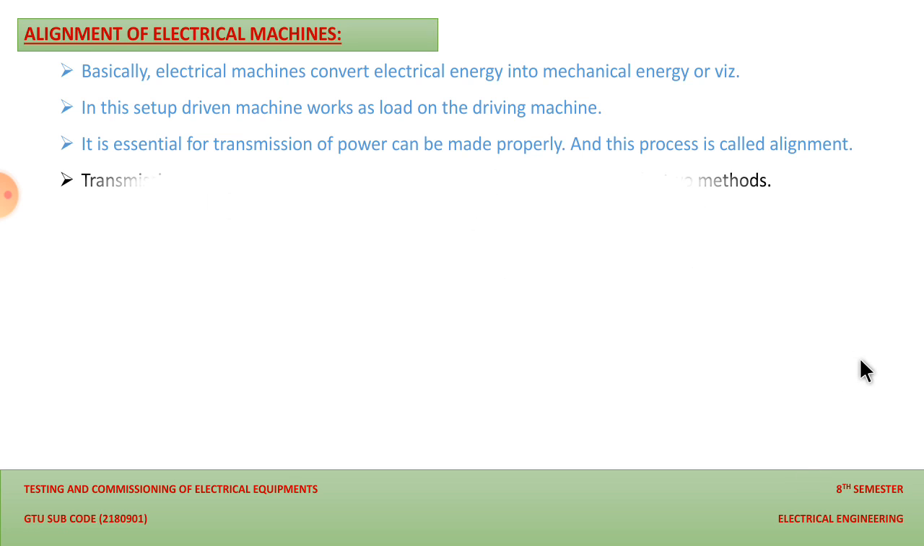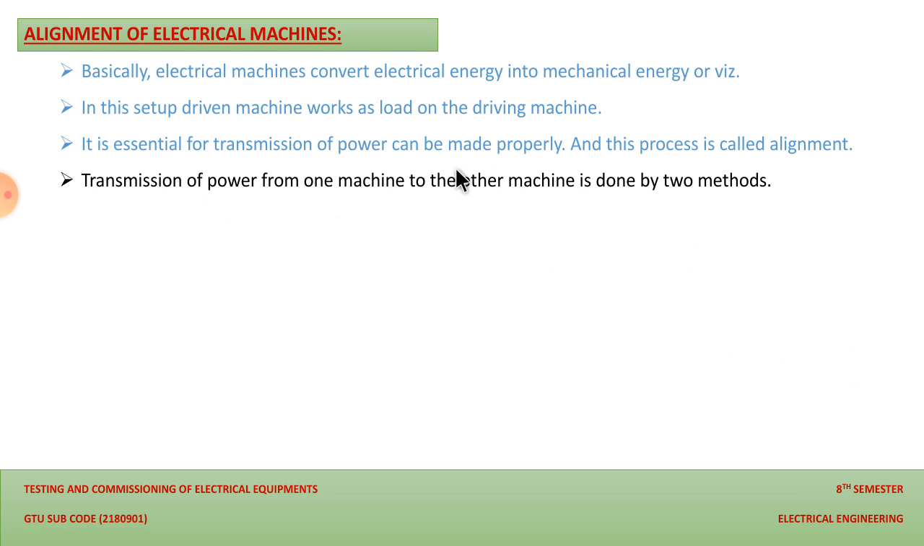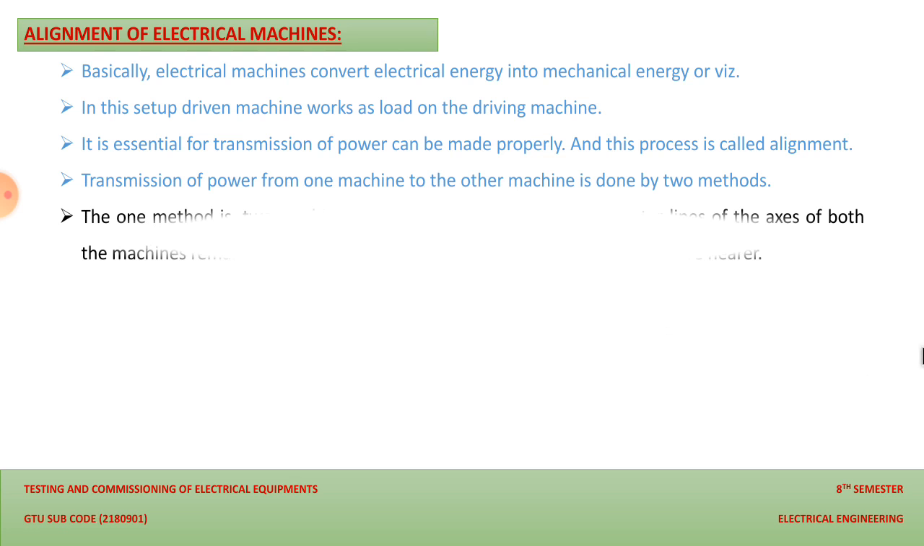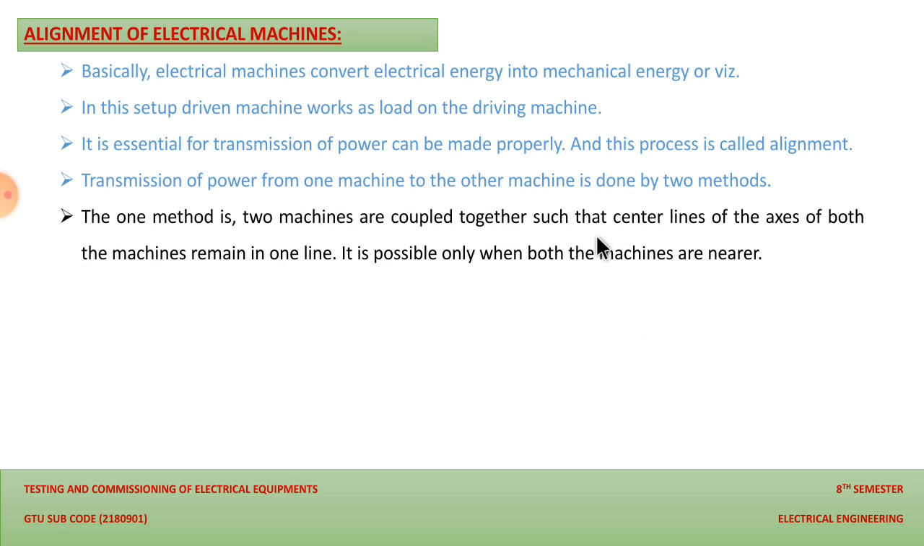Then, transmission of the power from one machine to the other is done by two methods. One method is that the two machines are coupled together such that the center lines of the axes of both machines remain in one line. As we have seen in the previous slide, this is the mechanical coupling between the driving machine and the driven machine, and it is possible only when both machines are near to each other and on the same axis.